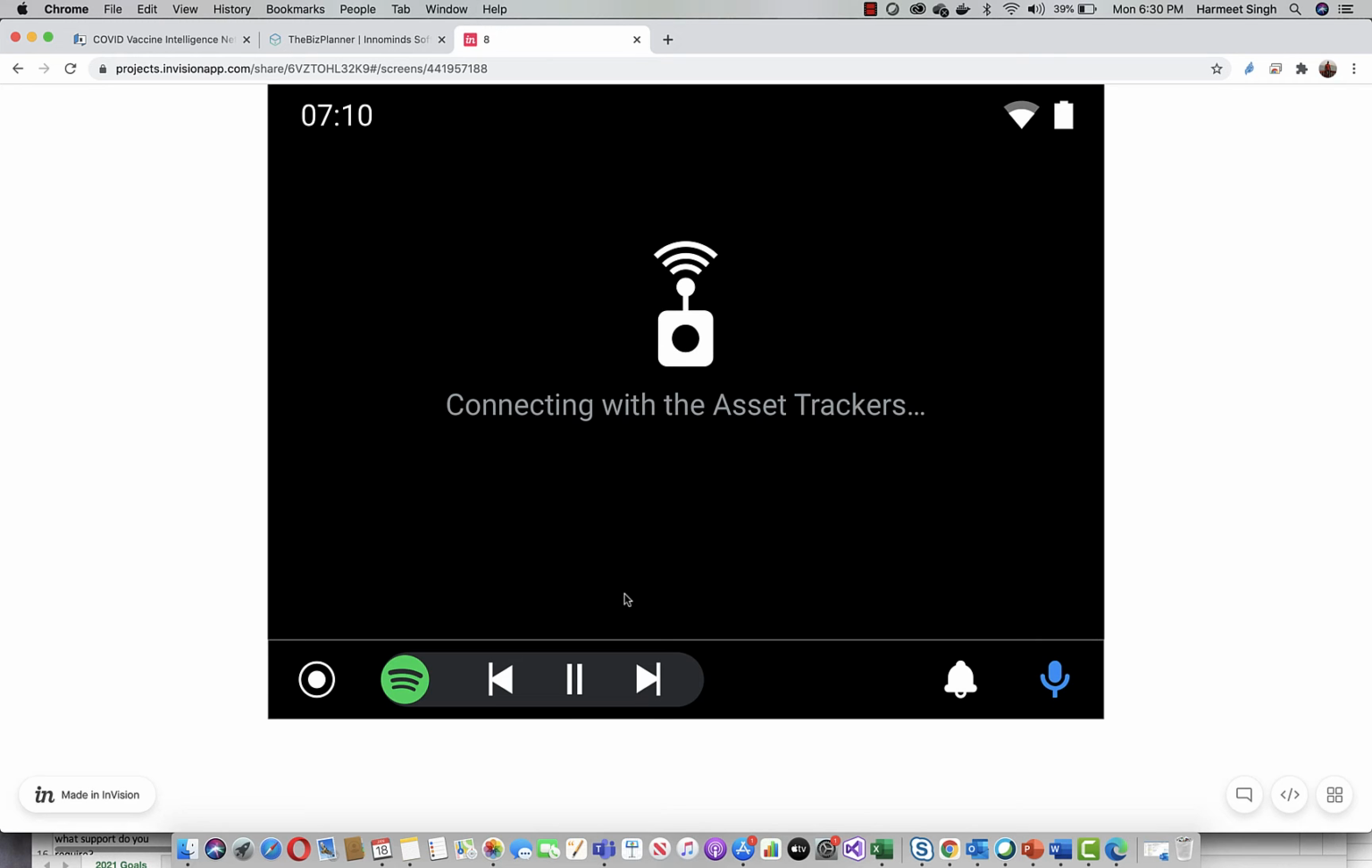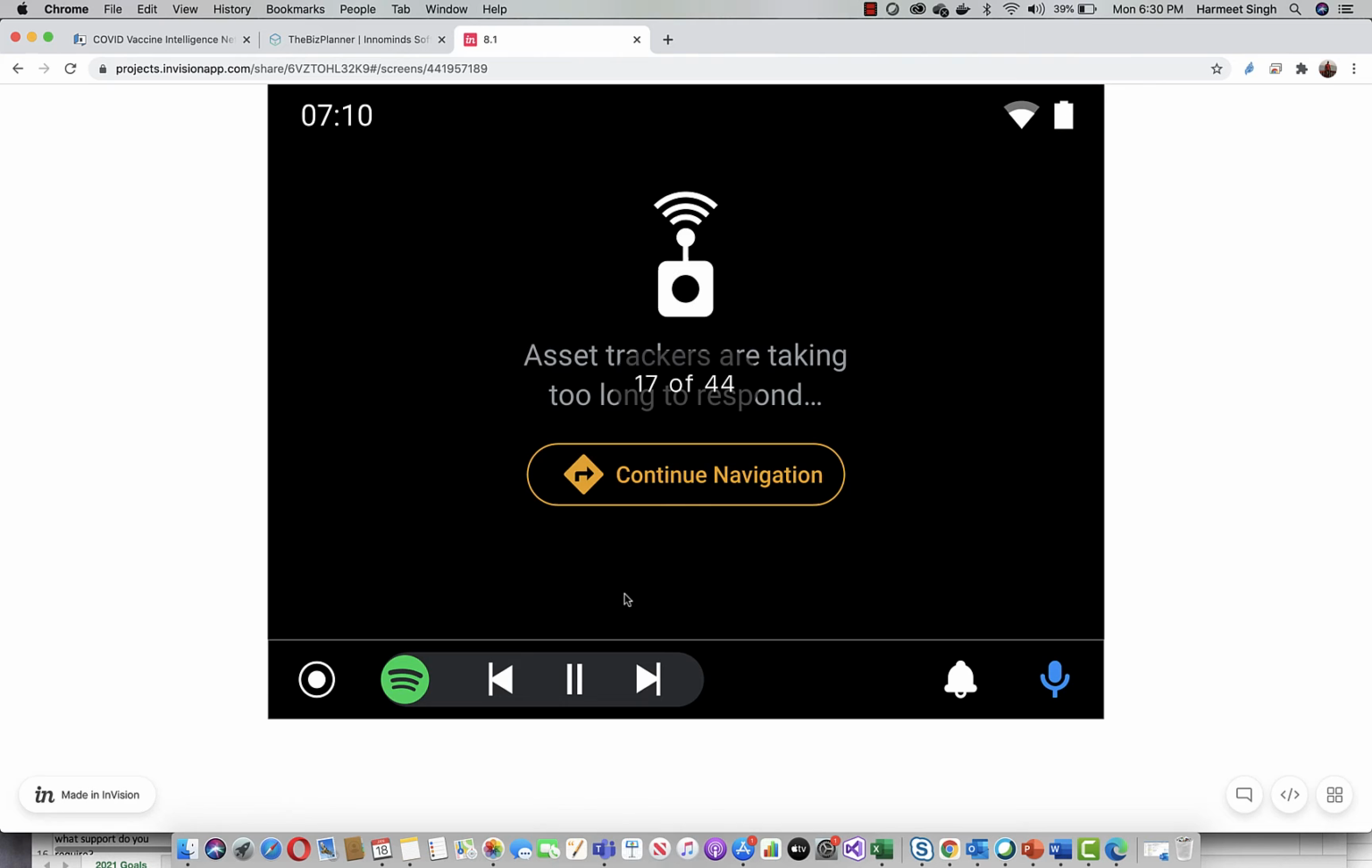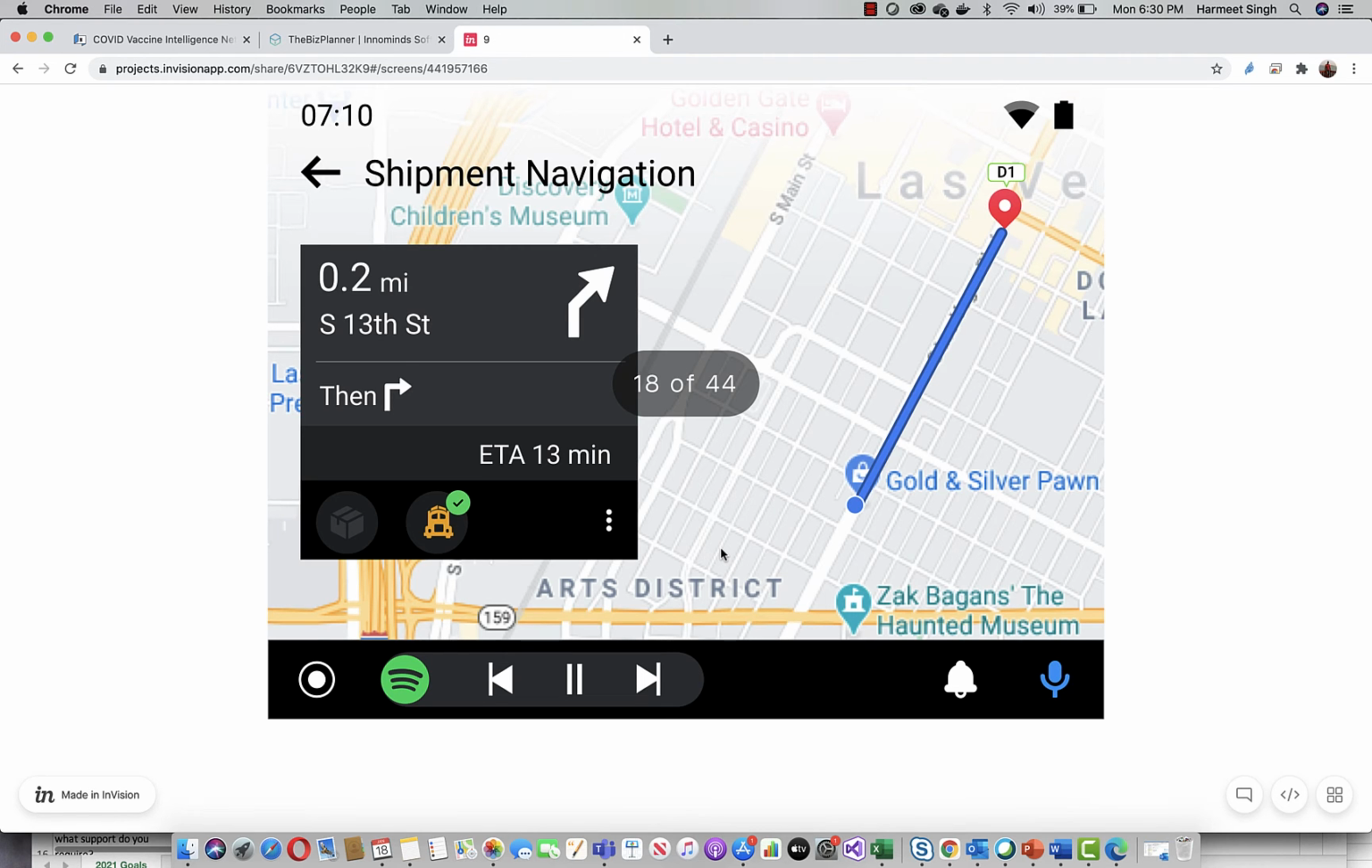At this point, you see a screen saying connecting with asset trackers, because I'm trying to start the shipment. So I'm trying to wake up the device, and I'm saying, why don't you start sending me data? Sometimes this operation may take a few seconds, but sometimes it may end up taking a few minutes more, because you do not know how the coverage is in that area, and all those factors, the network, etc. So you don't want to stop the driver. The driver can choose to wait, or can choose to continue the navigation.